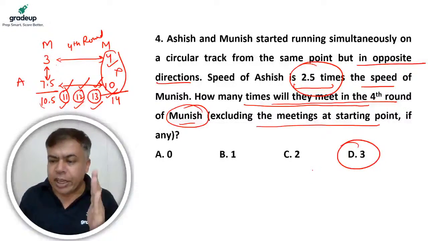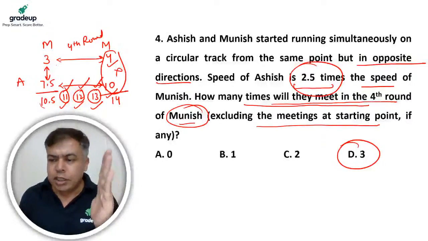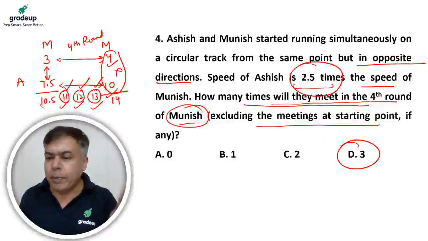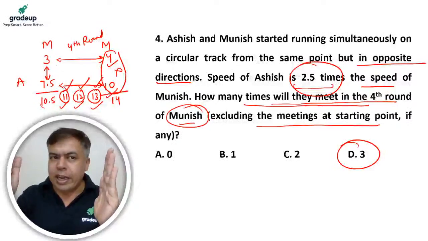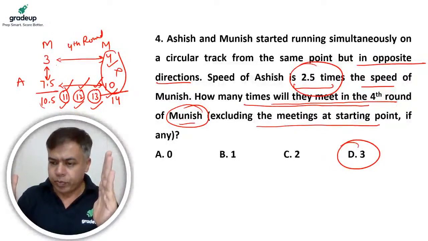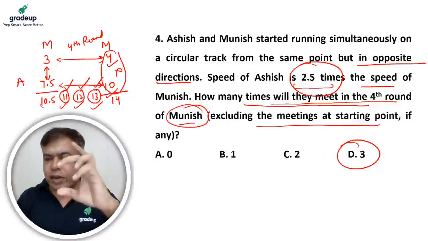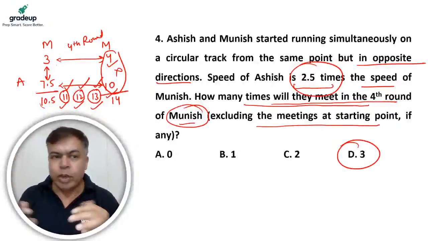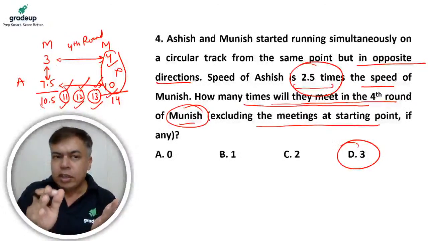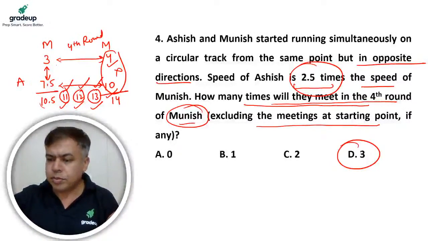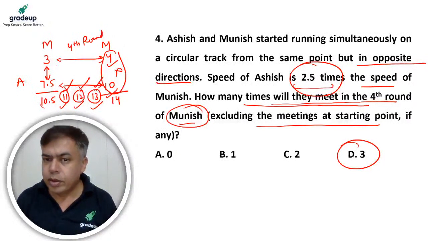Okay. From the starting of the fourth round of Munish, the total of those two was 10.5 rounds. And finally, when Munish completed the fourth round, the total was 14 rounds. Right? In between, they must have completed altogether 11 rounds, 12 rounds, 13 rounds. Because without completing 11 rounds, they cannot reach 14 rounds. Right? Okay, Rishi.